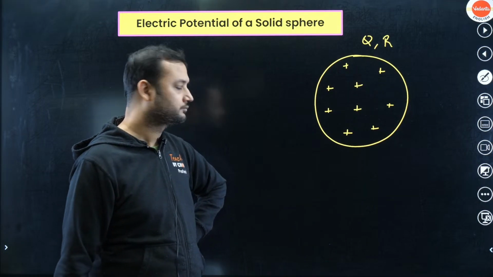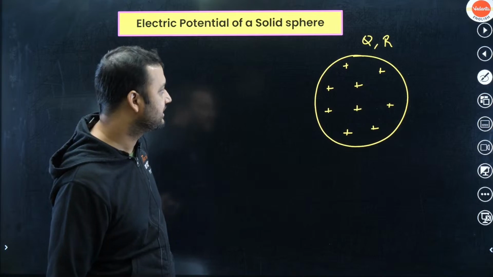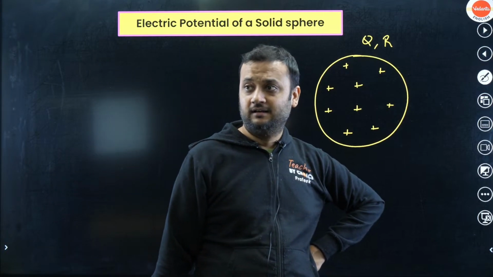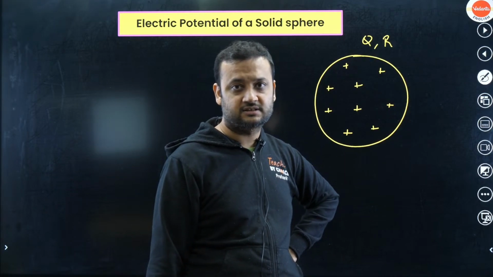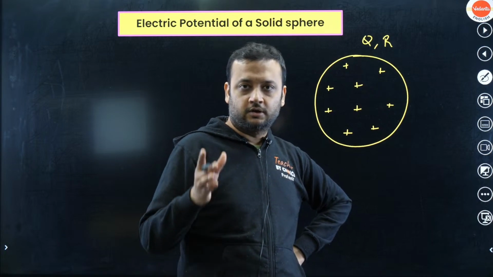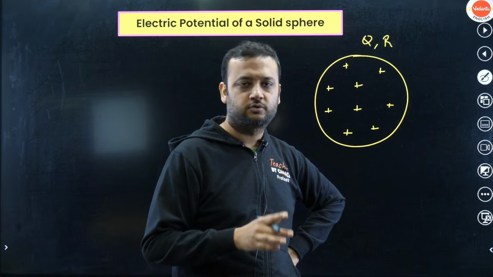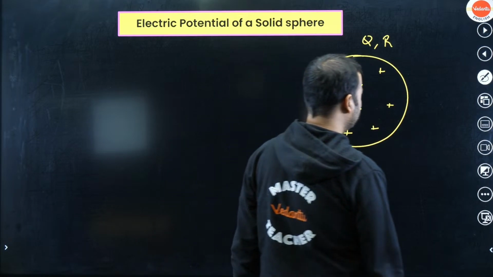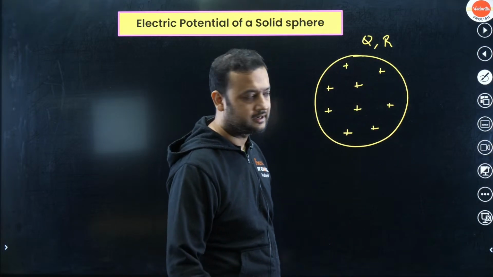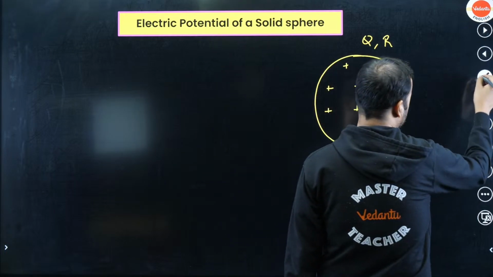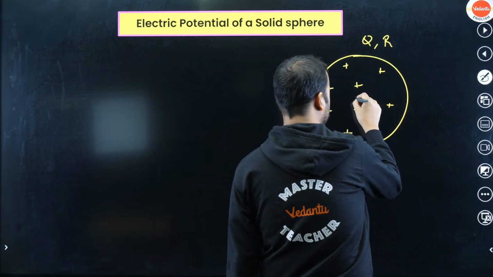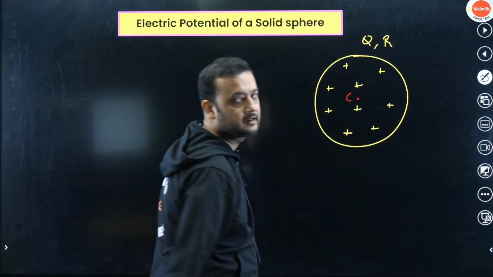Okay, so again for this radius R, this is a non-conducting solid sphere of radius R, and the charge is uniformly distributed throughout the volume. Now again here we have to consider two cases: what happens if the point lies outside and what happens if the point lies inside? So let us say C is the center of the sphere.